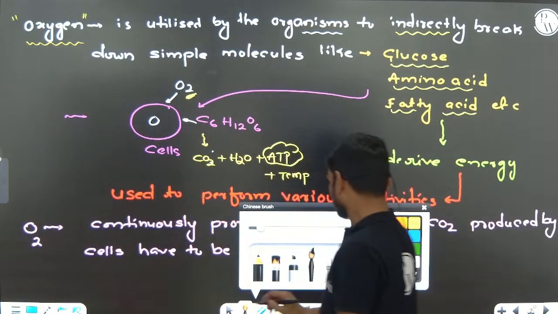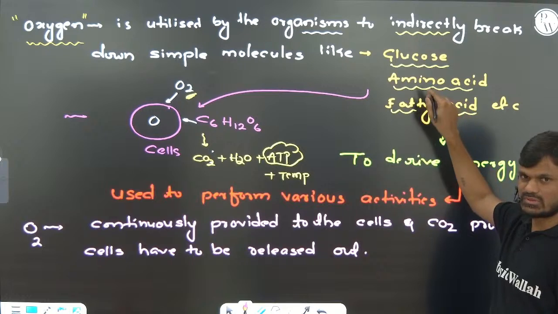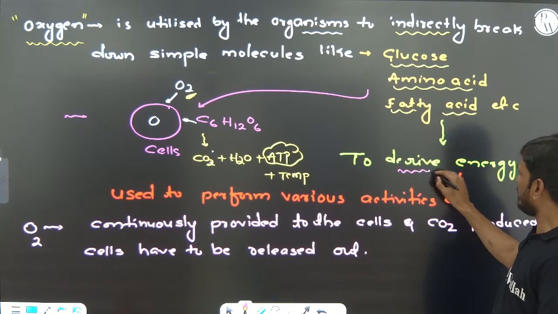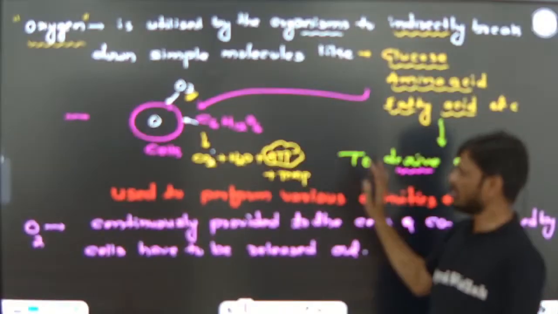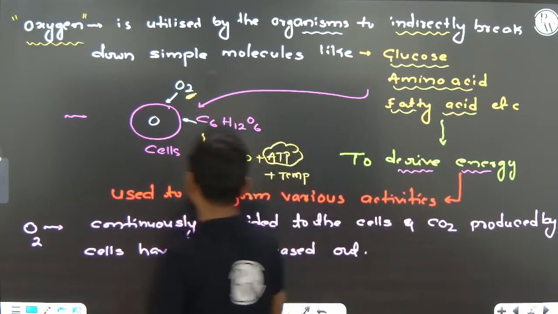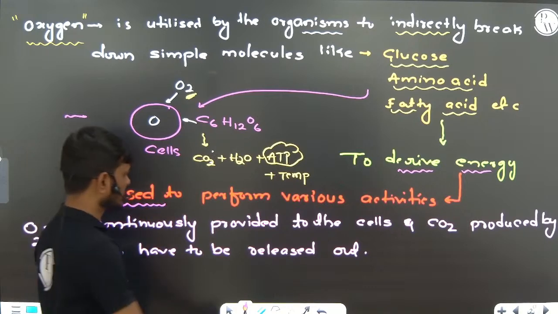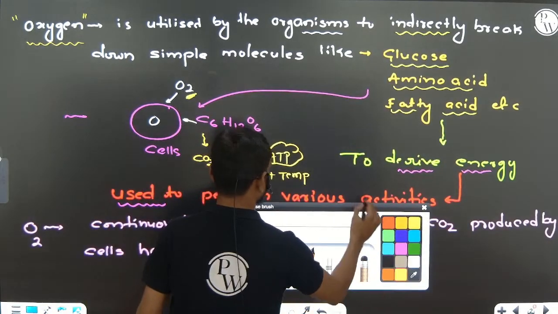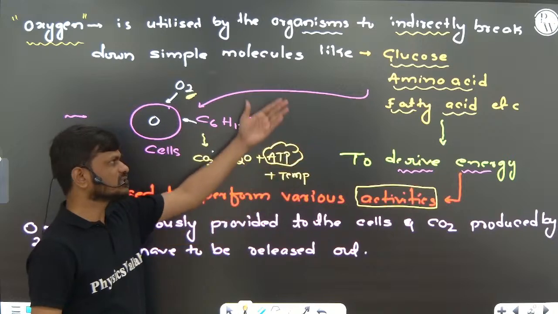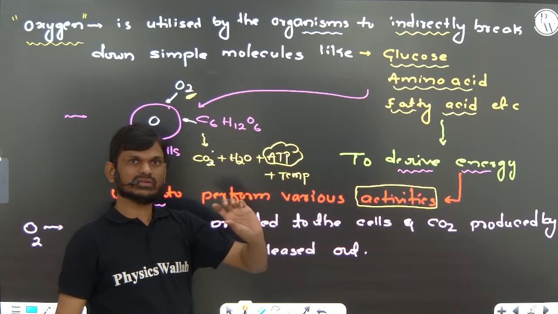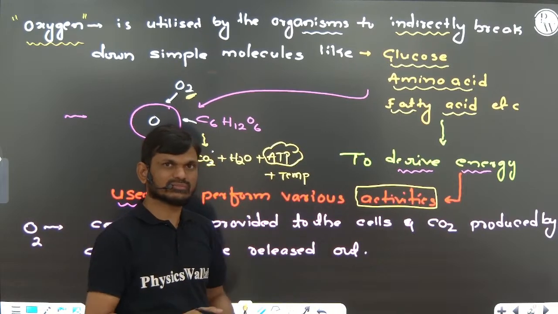So why do organisms indirectly use oxygen to break these simple compounds? To derive energy. The energy produced by the breakdown of these simple molecules is utilized by the organism for various functions and activities.